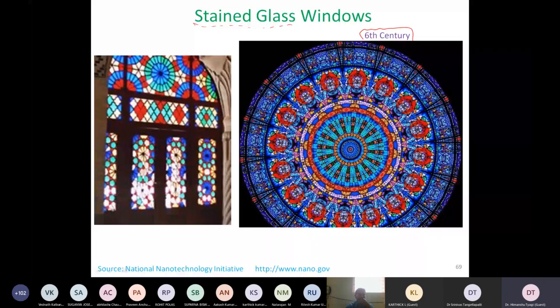The disadvantage with that is that the color will fade off in maybe 5 or 10 years, or somebody wipes it off. So these stained glasses don't have any color coating on them. It is the color of the inherent material itself. And this goes back, historical records show, to about the 6th century. When people have looked inside them, in the SEM and the latest microscopes, they have actually found that there are nanoparticles present inside this glass structure.